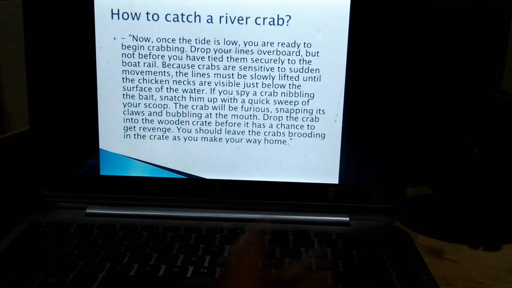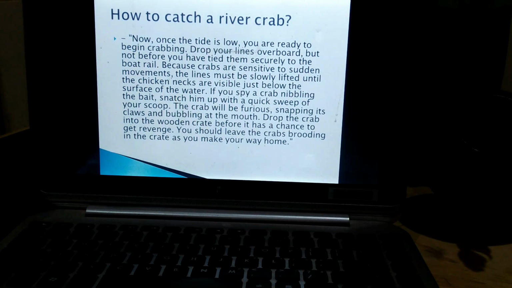There is another example, how to catch a river crab. It's a type of literature, where a person has explained how you can catch a crab from a river. The detail is given. I am reading it quickly without explaining it because we have to go through it.